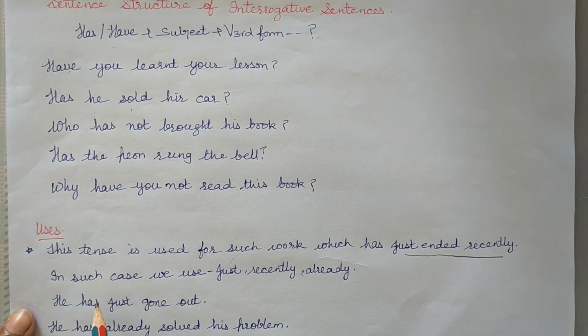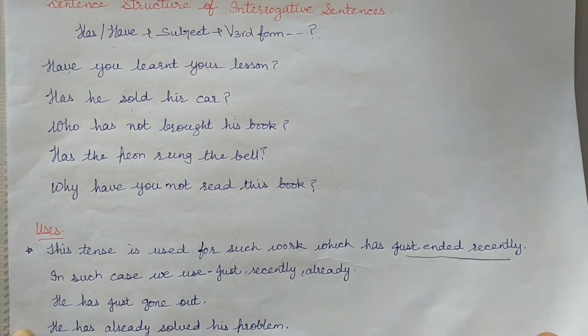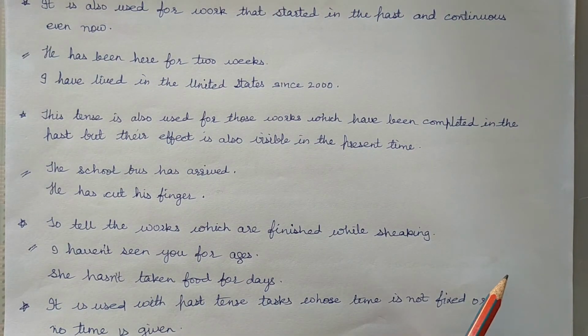In such case, we use just, recently, already. Example: he has just gone out. He has already solved his problem. The gardener has already watered the plants.